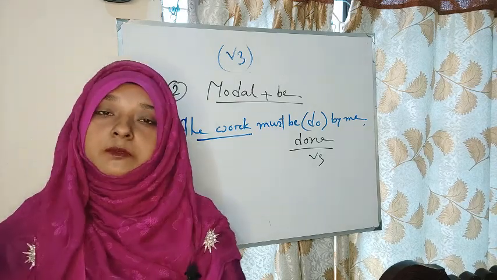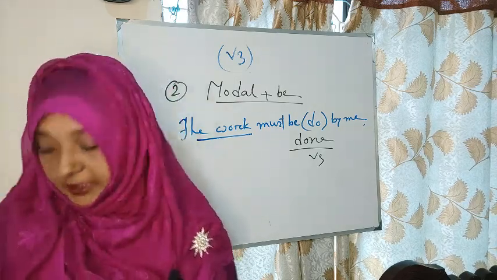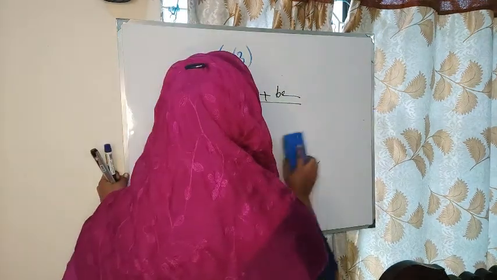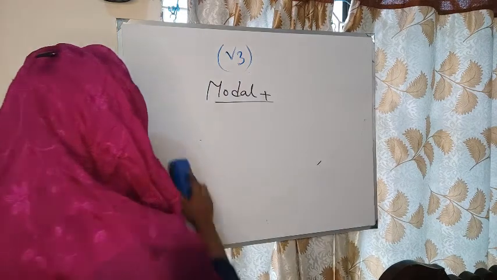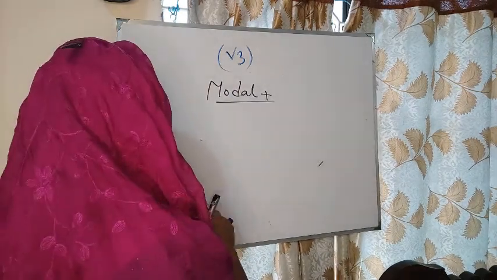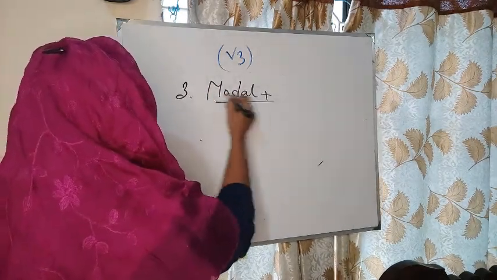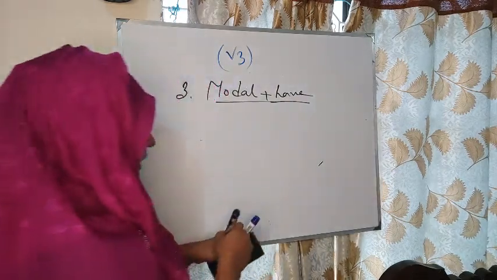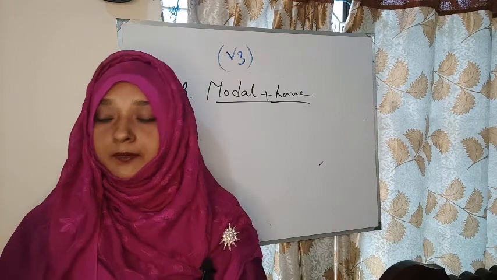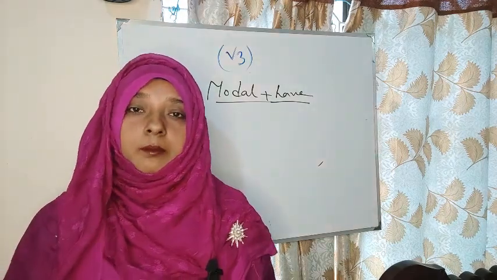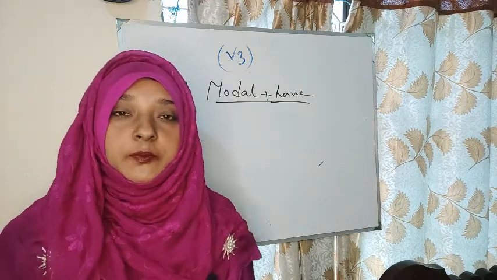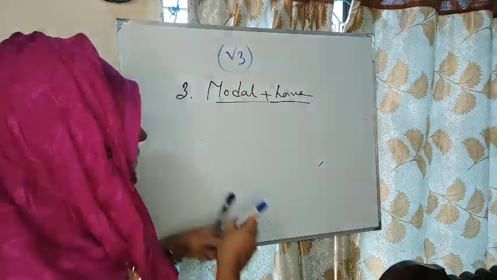Then our next rule, rule 3, if we get modal plus have, then in the bracket you have to use the past participle form of the verb. Look at the example.